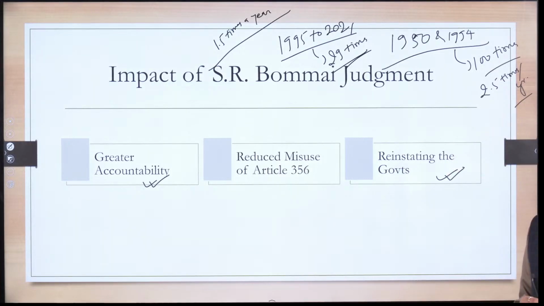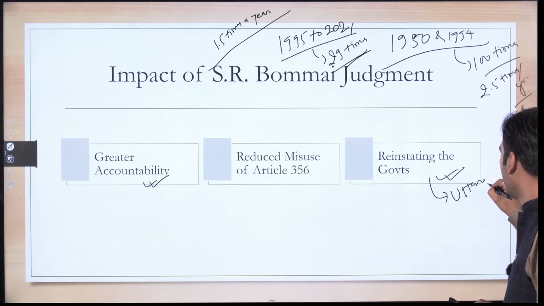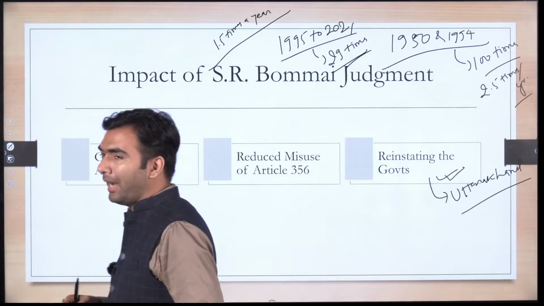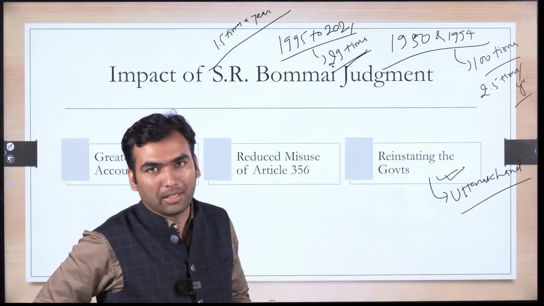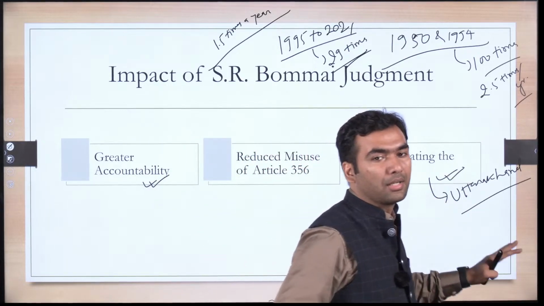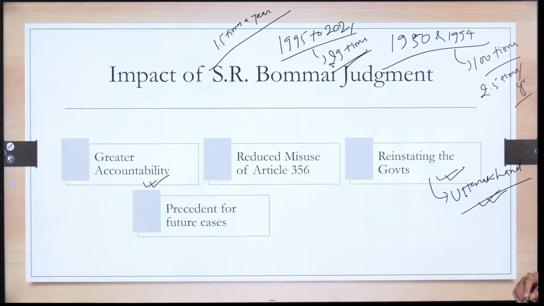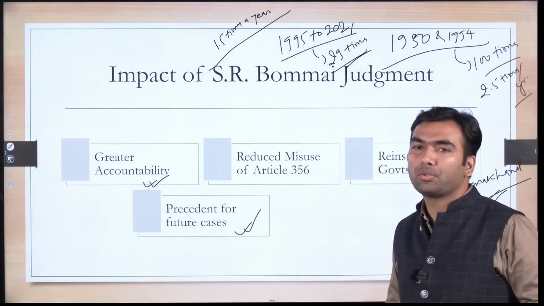Okay. Here you can write the example of Uttarakhand government. In Uttarakhand, president rule was imposed, and here the High Court itself found that it was unconstitutional. There was malafide intent, and because of that, the Uttarakhand government was restored. So this is another good example of impact of S.R. Bommai judgment, because it acted as a precedent for future cases.